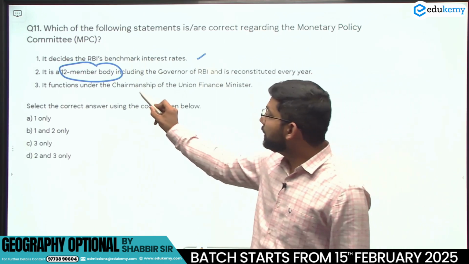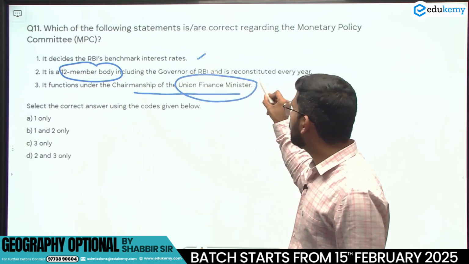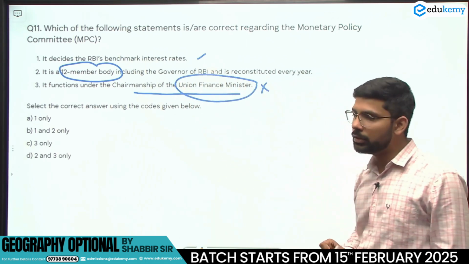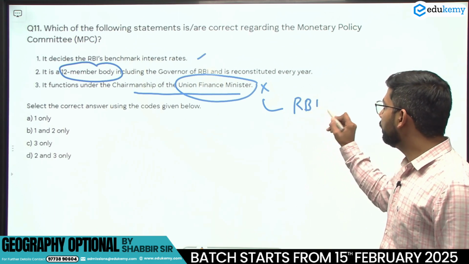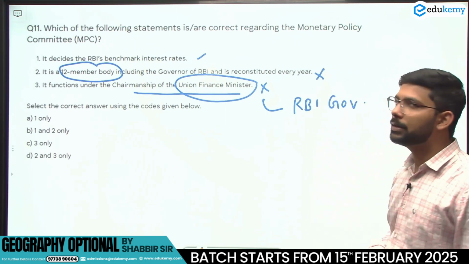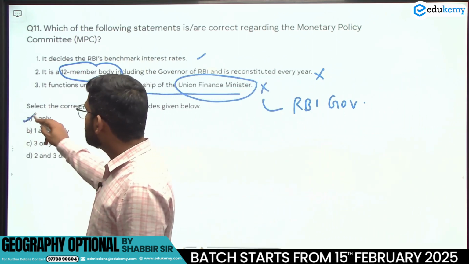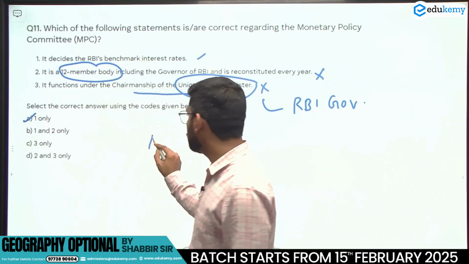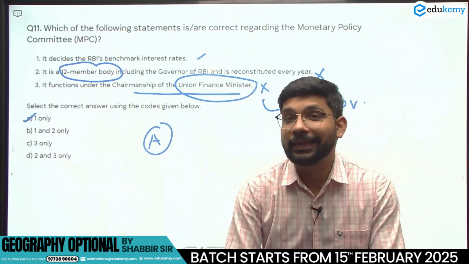It functions under the chairmanship of the Union Finance Minister? No, it does not work under the chairmanship of the Union Finance Minister. It works under the chairmanship of the RBI Governor. So the second and third statements are not correct, and the first statement is correct. So the answer will be 1 only, option A. This is the question that was asked by UPSC in the 2017 examination.